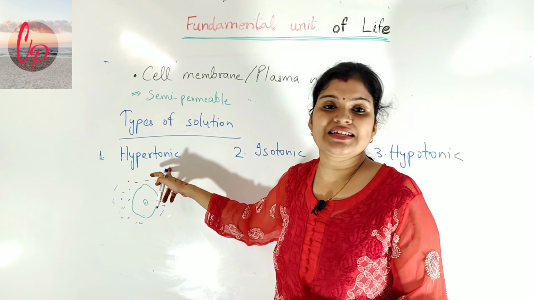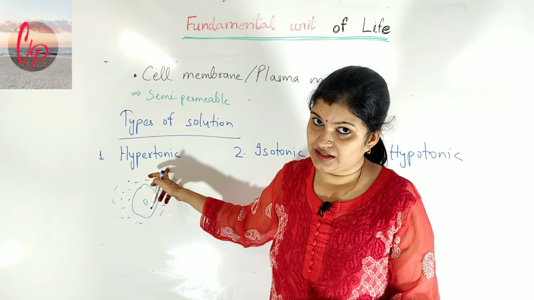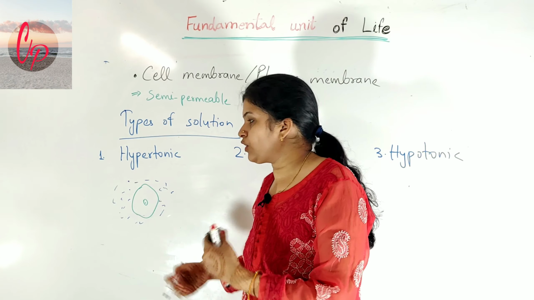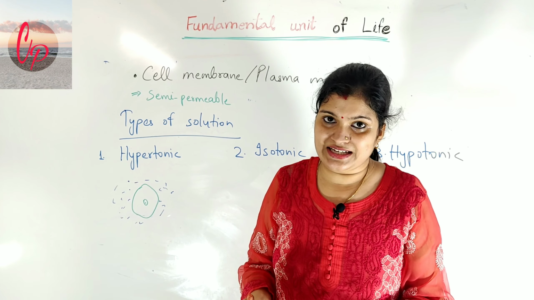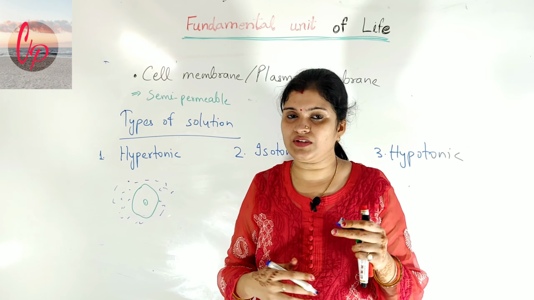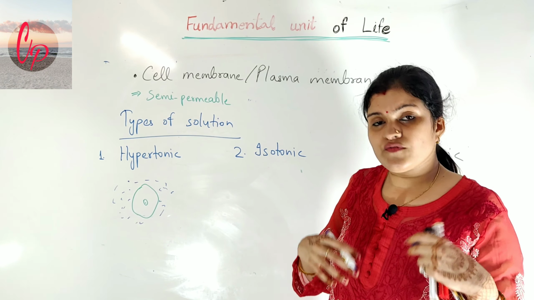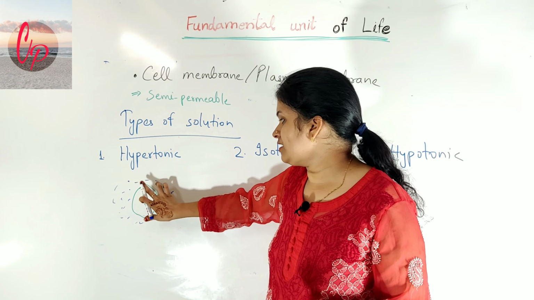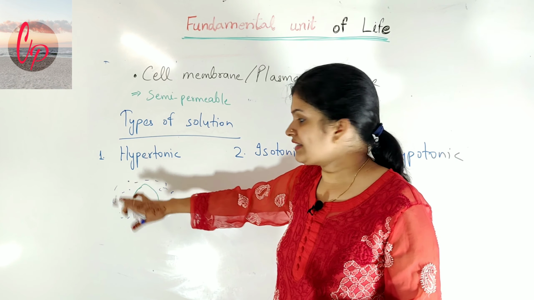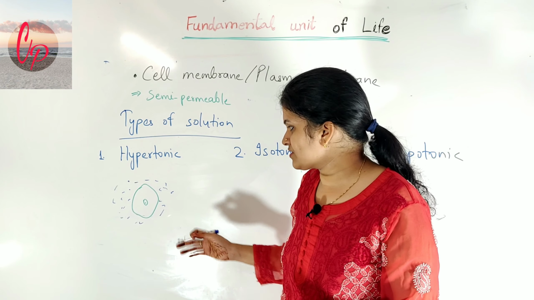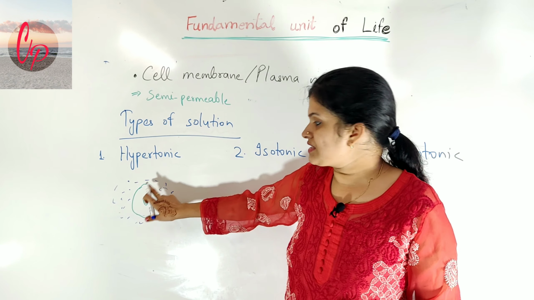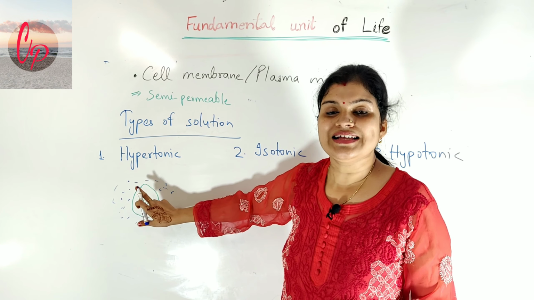Then it will be considered a hypertonic solution, because it is more dense than the cell. Dense means the amount of solute present in the outer environment of the cell. It actually has more solutes as compared to the cell.